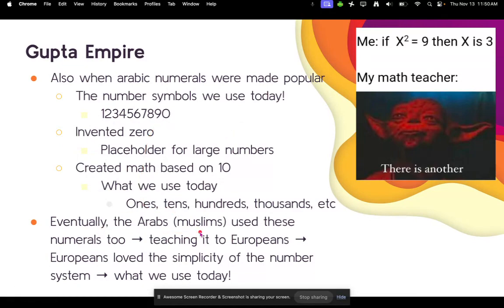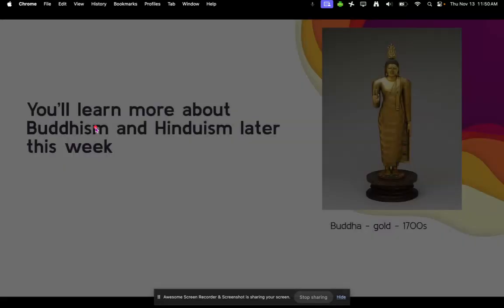Eventually, the Arabs, which are the Muslims, would use these numerals too. Then they would bring them over to Europe and teach Europeans about them. Europeans loved the simplicity of these numerals, and that is why we use these number symbols today.